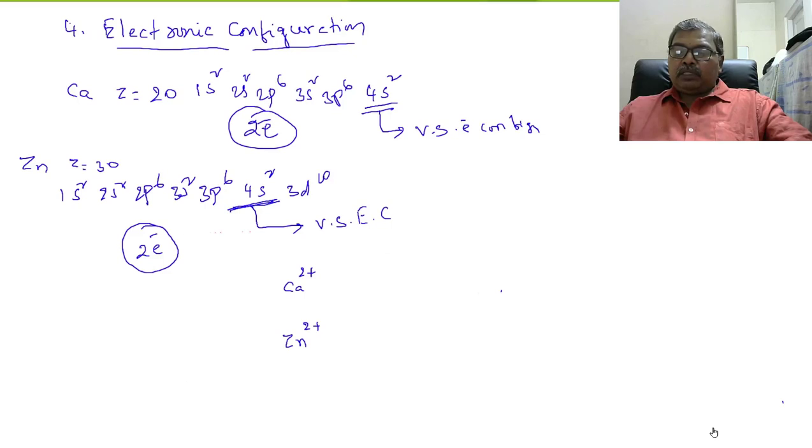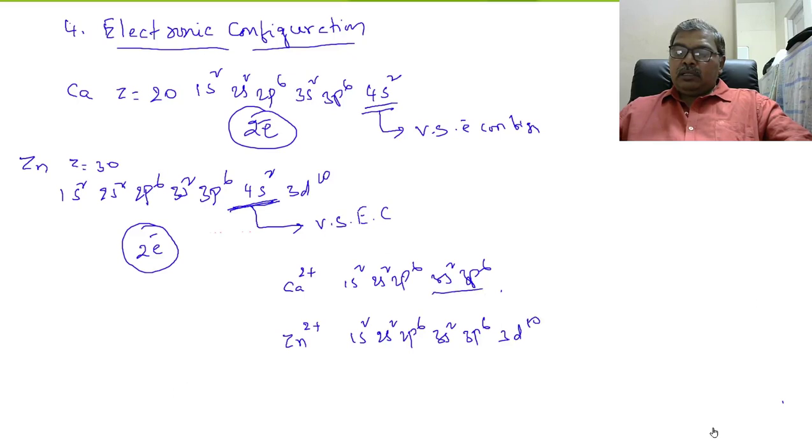Now, Ca2 plus is 1s2, 2s2, 2p6, 3s2, 3p6. After losing 2 electrons, the zinc 2 plus ion's configuration is 1s2, 2s2, 2p6, 3s2, 3p6, 3d10.